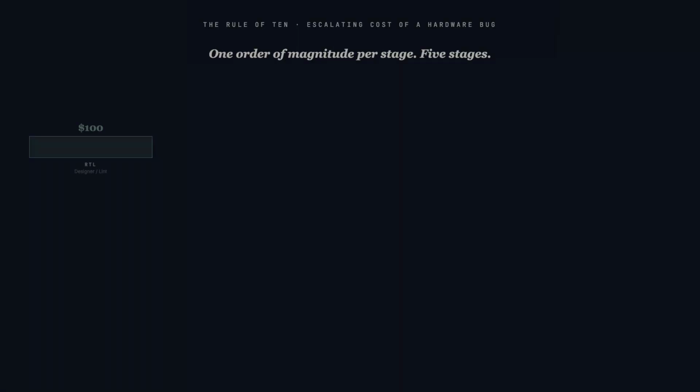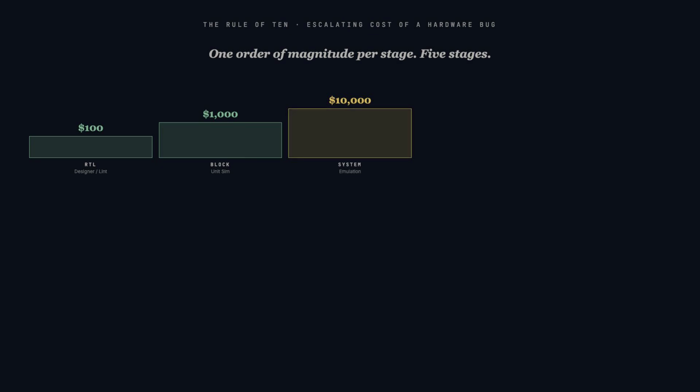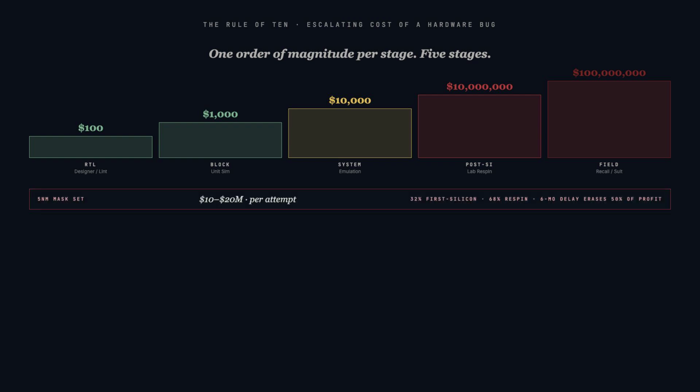The economics enforce this discipline. Industry calls it the rule of 10. A bug caught at the RTL stage costs about $100 to fix. At block verification, $1,000. At system emulation, $10,000. Post-silicon in the lab, $10 million. The mask set is gone. In the field, $100 million in a class action lawsuit. Each stage is an order of magnitude more expensive than the last.